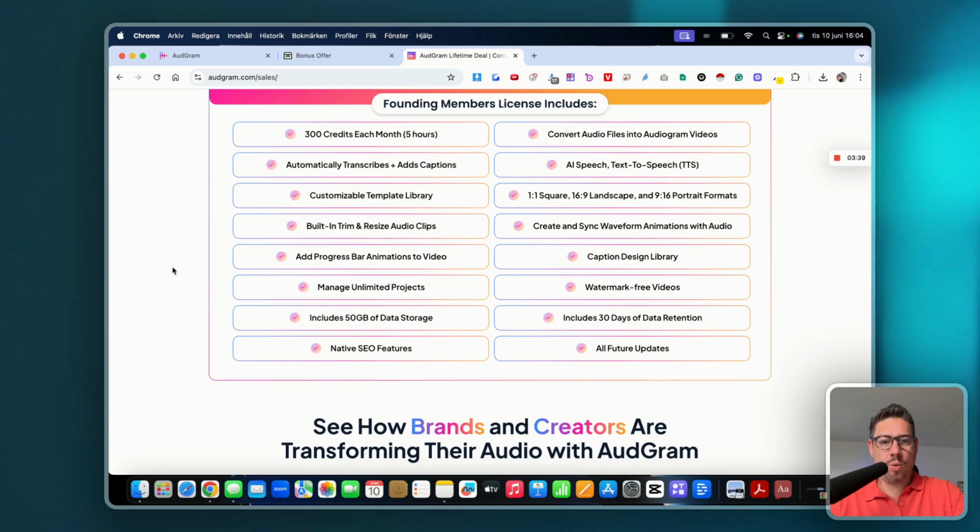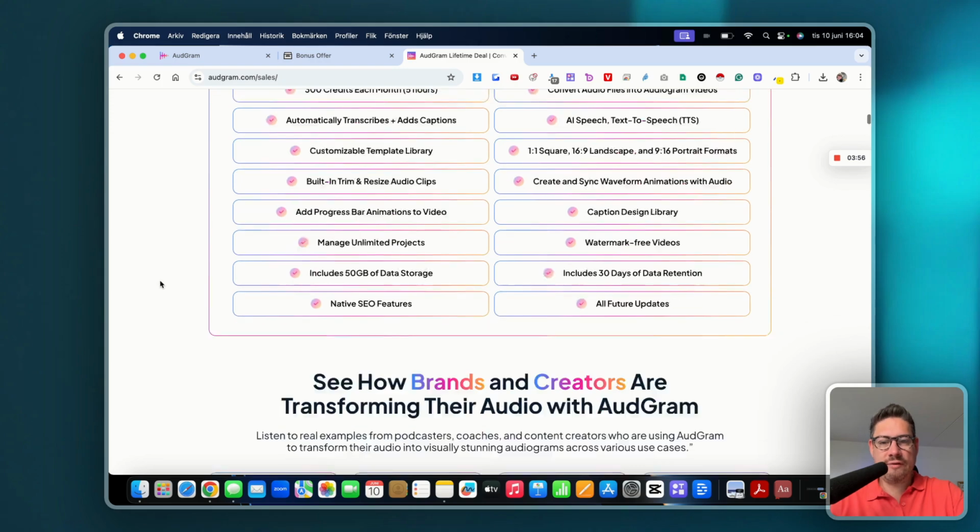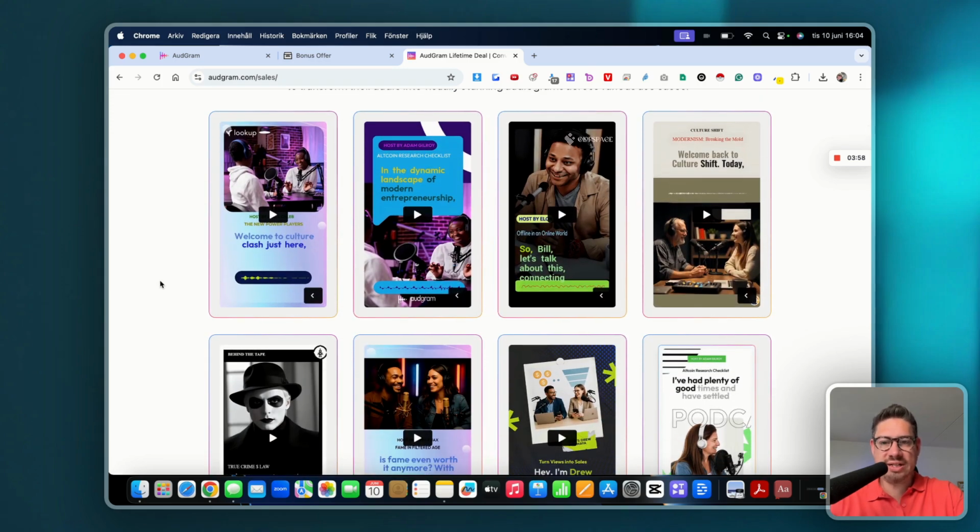You can see here what's included, and you can use this with different kinds of platforms. There are features inside the actual software that allow you to create in just a click, so to speak, or a couple of clicks, and change it to whatever format you want. On the sales page, they have different demos, like this one here.